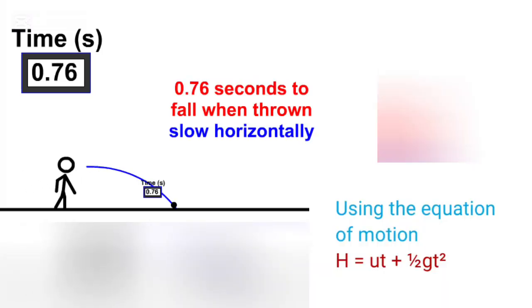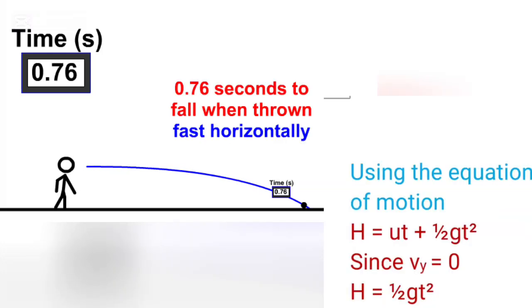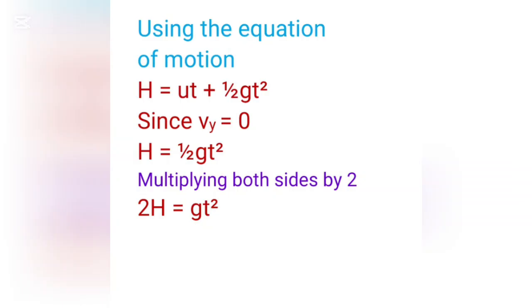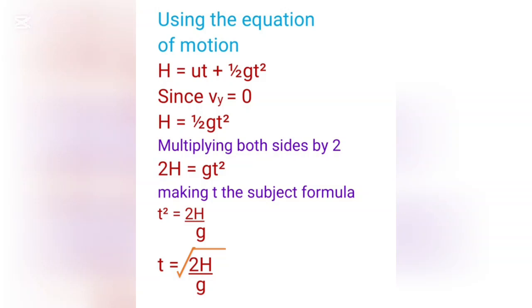The time of flight can be found using the equation of motion h is equal to ut plus half gt squared. Since the initial vertical velocity u is equal to 0, h is equal to half gt squared. Multiplying both sides by 2 to get a linear equation, 2h is equal to gt squared, making t the subject of the formula. t squared is equal to 2h over g. t is equal to the square root of 2h over g.